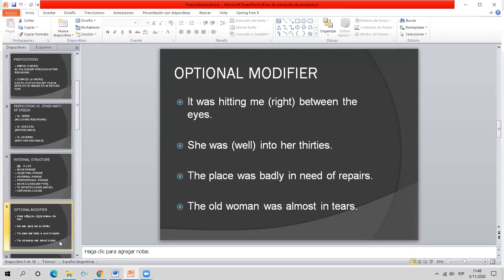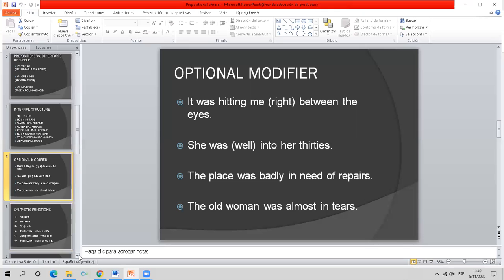She was well into her 30s. The place was badly in need of repairs. The old woman was almost in tears. You see that in all cases these are optional elements within the prepositional phrase.